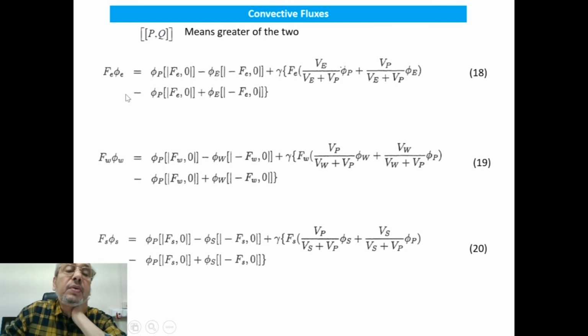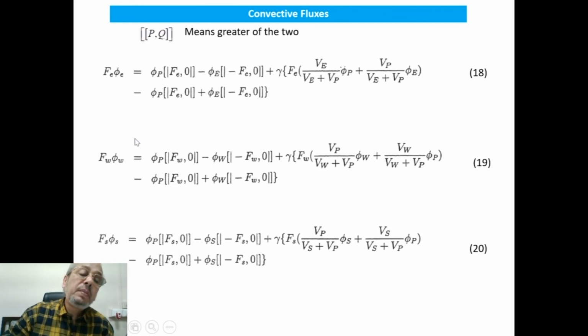So you can see this symbol double bracket has substituted, if you recall, the involvement of upstream points through the modulus sign. In several schemes we have done so far, we have done that. And it is just equivalent to that.